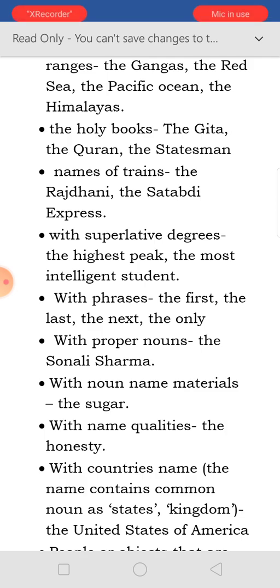With proper nouns also. But with proper nouns, when we are telling about the particular one, because there are many Sonali Sharmas in India. But when we talk about a particular person, only one Sonali Sharma, then only we put the. It is rarely used, but used. The noun names of materials, like the sugar.